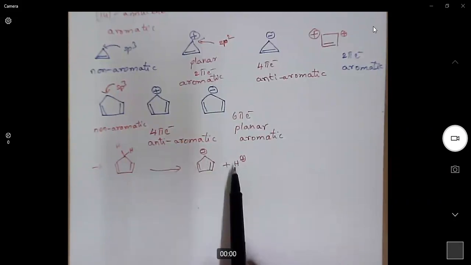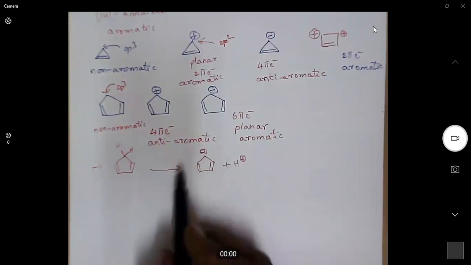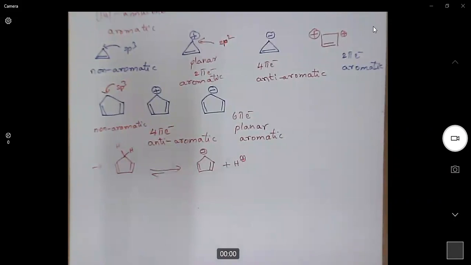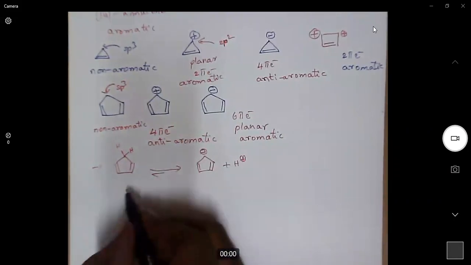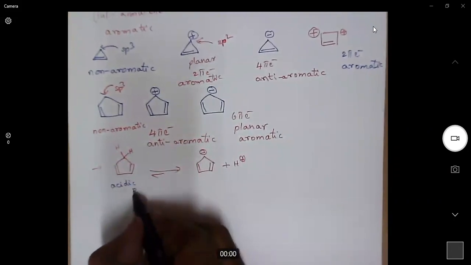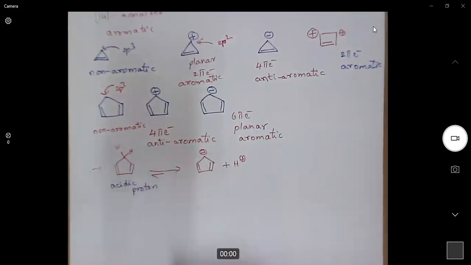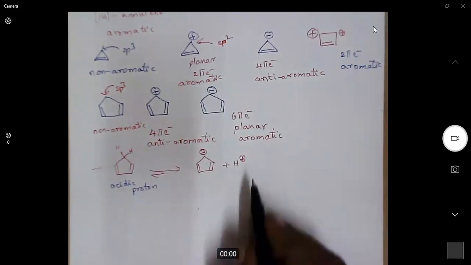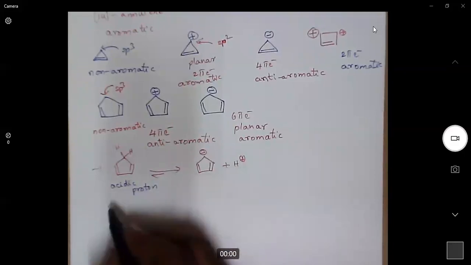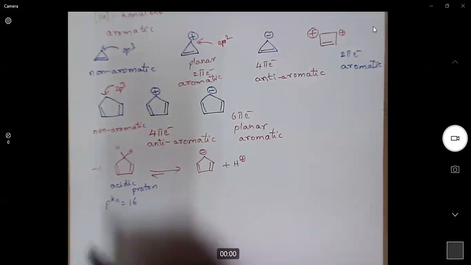So as a result, we can say it is an acidic proton. What is an acid? An acid releases H plus easily. So when we can remove a proton easily, it is called an acidic proton. The pKa of this system is just 16.